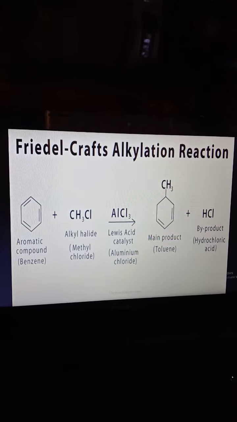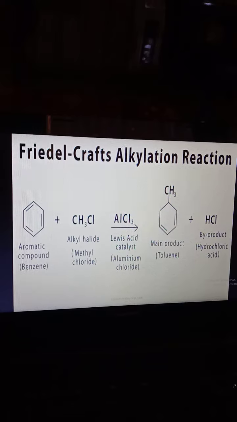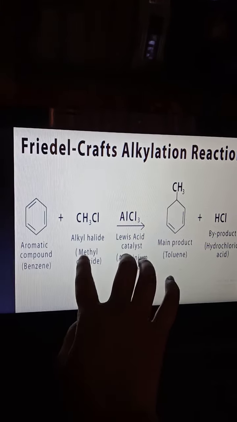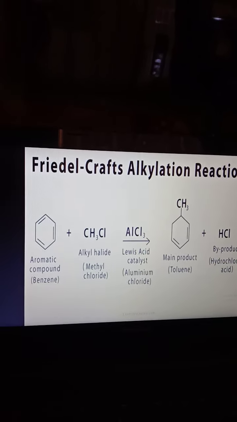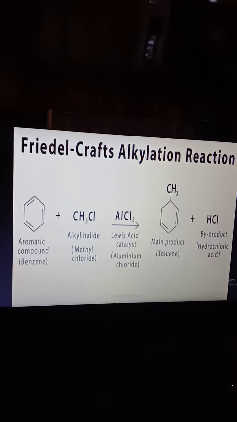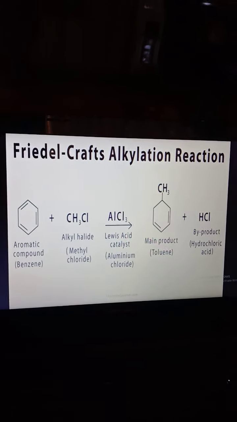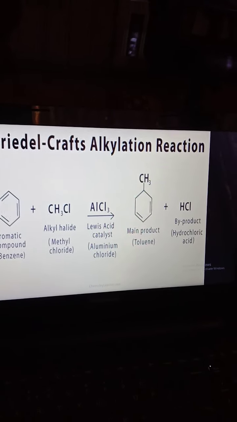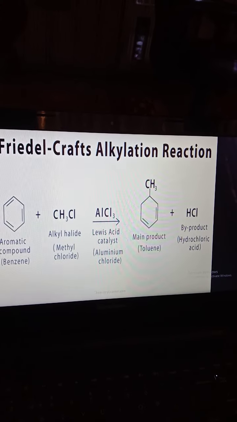Friedel-Crafts reactions. There are 2 types of reaction: Friedel-Crafts alkylation and Friedel-Crafts acylation. Only the reagent is different. For alkylation, alkyl halide can be used. For acylation, acetyl halide can be used. Benzene is the same starting material. Benzene reacts with alkyl halide, methyl chloride, in presence of AlCl3, a Lewis acid catalyst. Aluminum chloride gives methylbenzene or toluene directly. Byproduct is HCl.